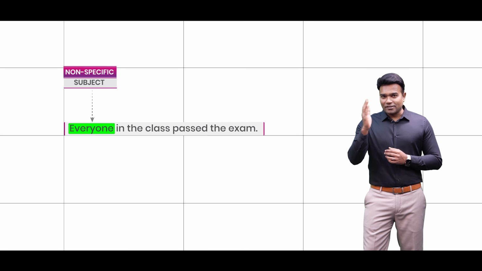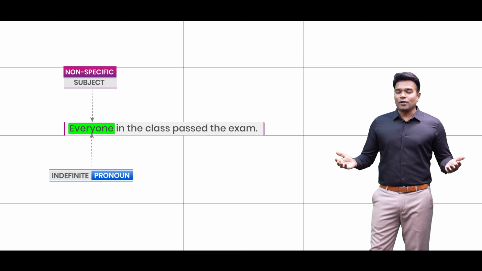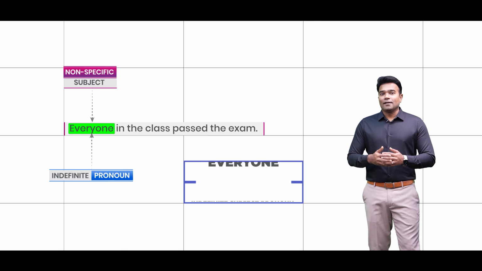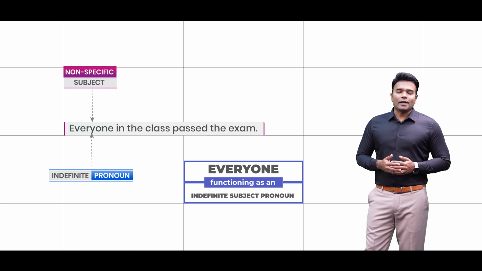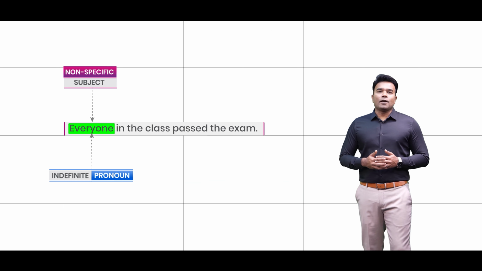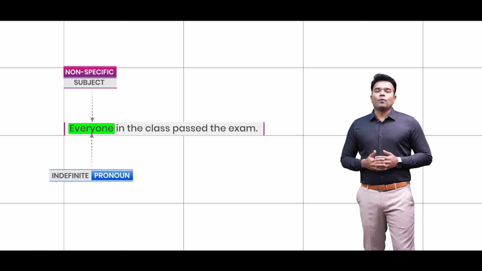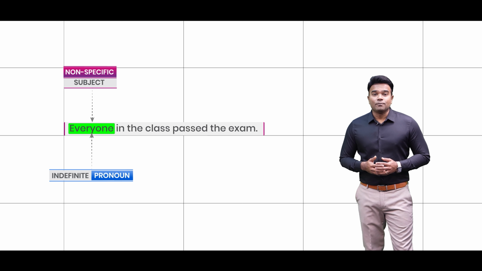In other words, such words in English are what we categorize as indefinite pronouns because here we are not specifying the name of any particular student who has passed the exam. Rather, it is everyone in the class who has passed the exam, and hence such words in English vocabulary are what we refer to as the indefinite pronouns. Anyway, let me give you a few more examples.